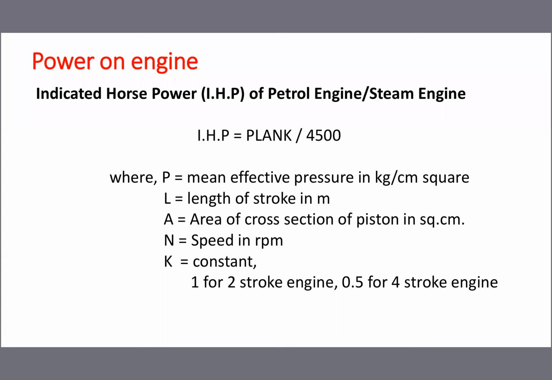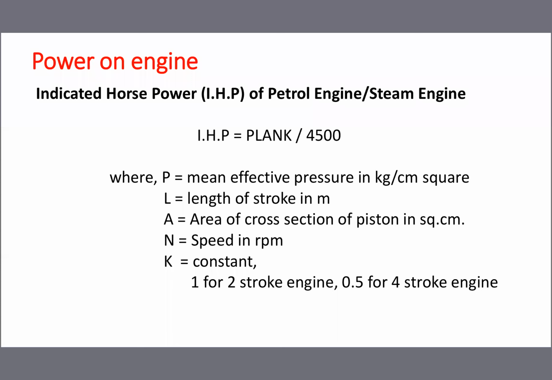Then power on engines, that is the steam engine and petrol engine. Mostly the automobile people use this formula. IHP is equal to PLANK divided by 4,500. It's not blank, don't read it like that, it is PLANK divided by 4,500. Where P is mean effective pressure in kg per square centimeter. L means length of stroke in meter.